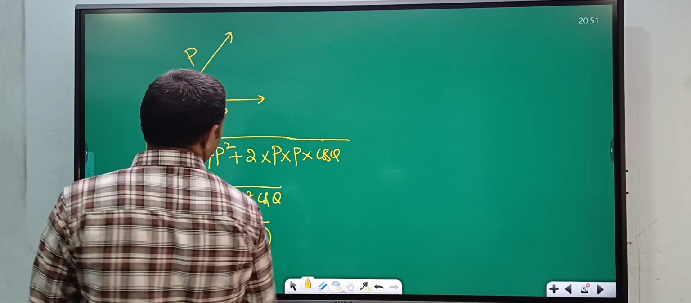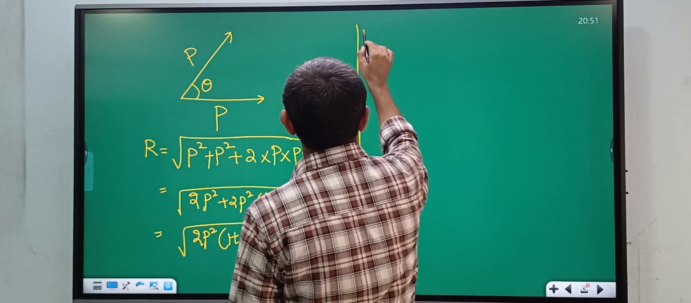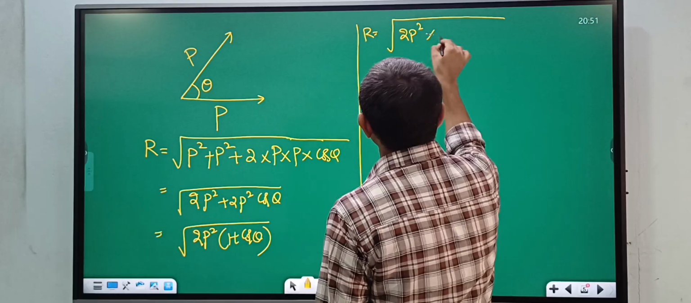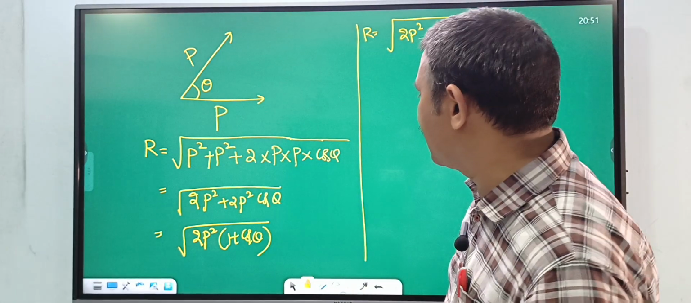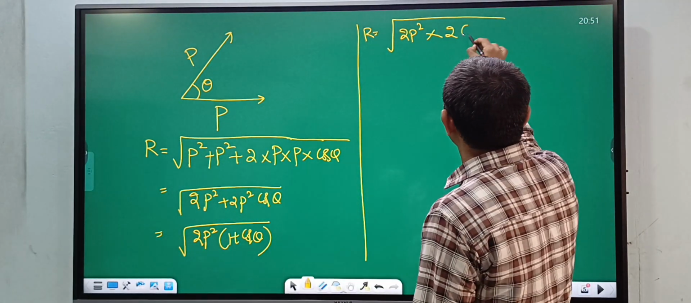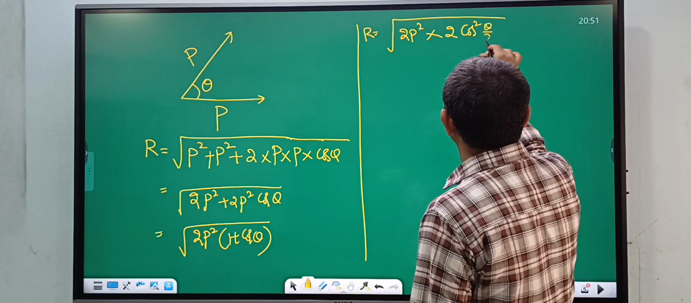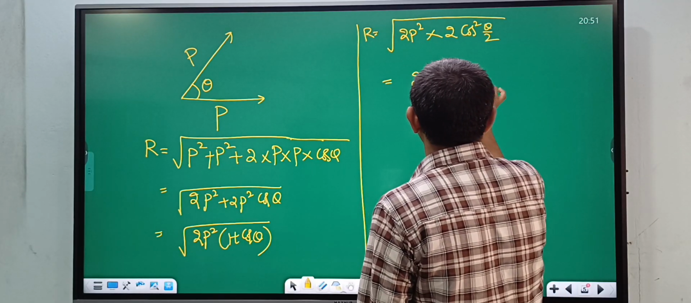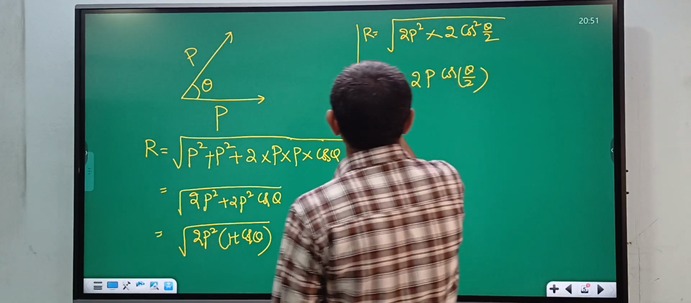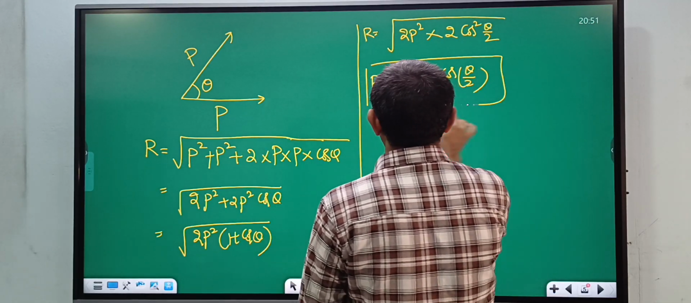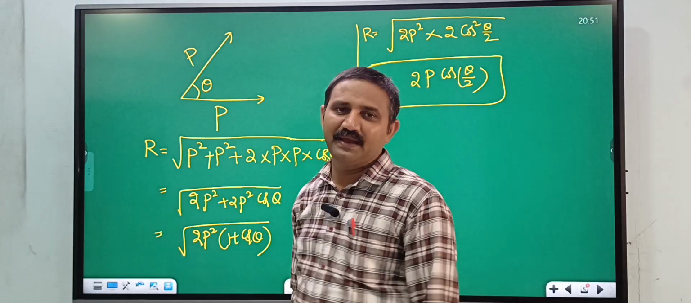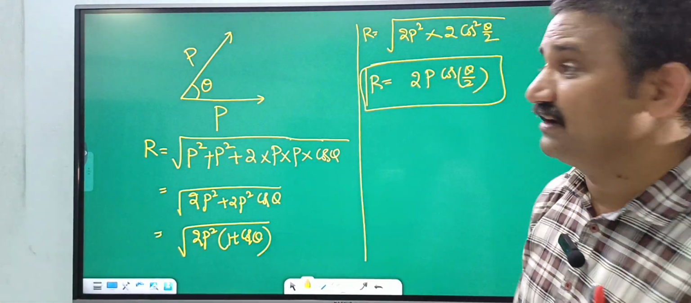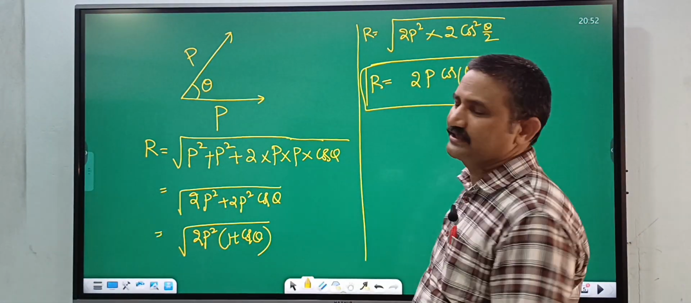What is the formula for 1 plus cos theta? That is 2 cos square theta by 2. So R is equal to under root of 2P square into 2 cos square theta by 2, that is 2P cos theta by 2. This is the magnitude of the resultant. So this magnitude is P and that magnitude is P, the angle between the two vectors is theta, then the resultant vector magnitude R is equal to 2P cos theta by 2.